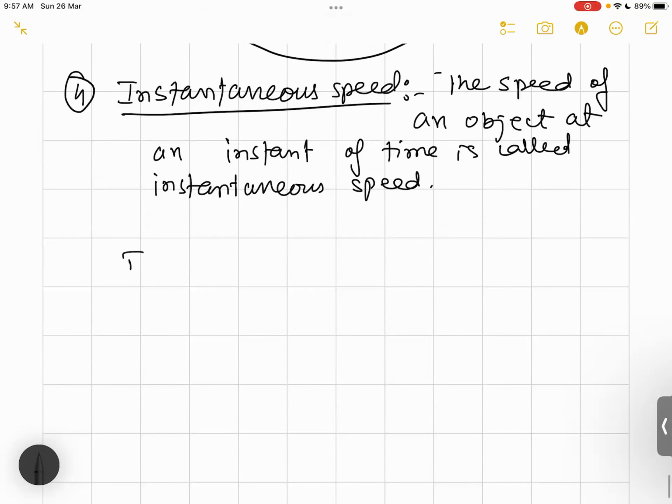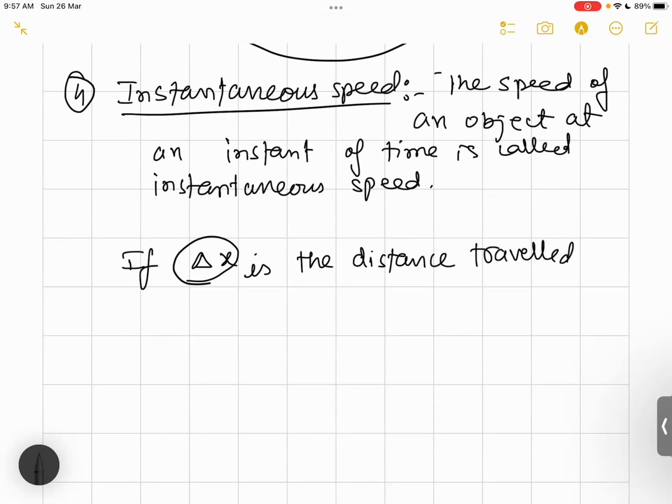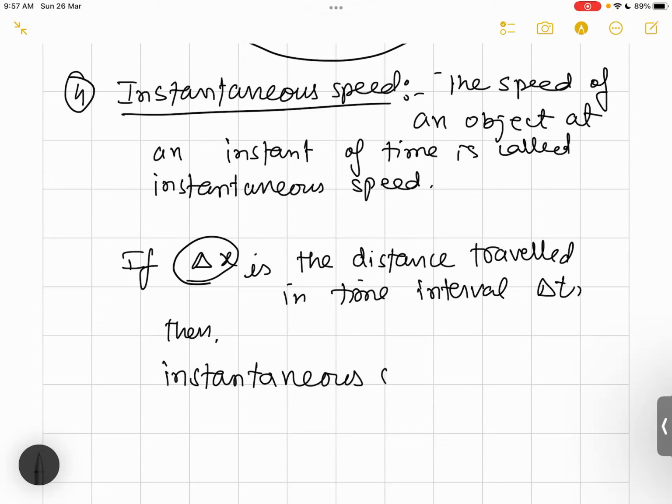What is delta x? I will discuss this particular thing later. If delta x is the distance traveled in time interval delta t, then instantaneous speed is equal to what?